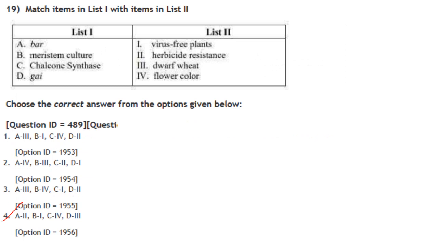Then next one, match items in list 1 with items in list 2. Choose the correct answer from the options given below. Bar gene is for herbicide resistance. A2. A2 is there only in option 4, so 4 is going to be your answer. Meristem culture is for virus-free plants. Chalcone synthase is related to flower color, and GAI is dwarf wheat. So the answer here is option 4, A2, B1, C4, D3.